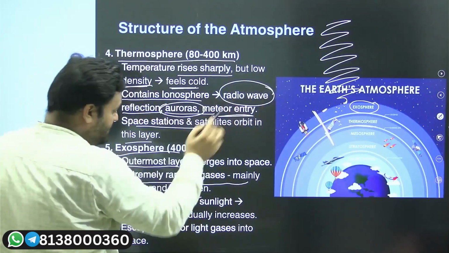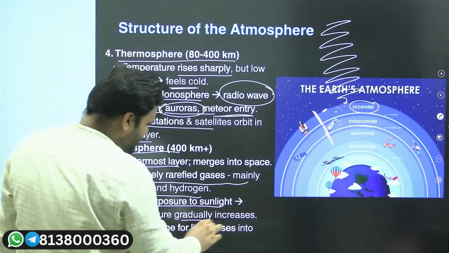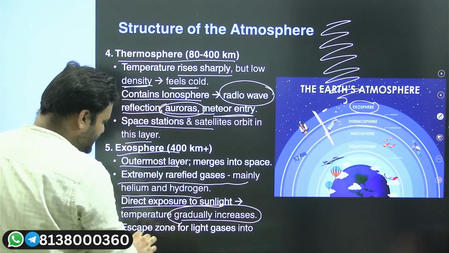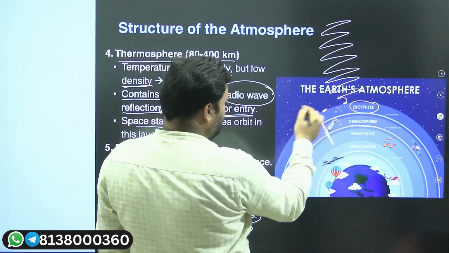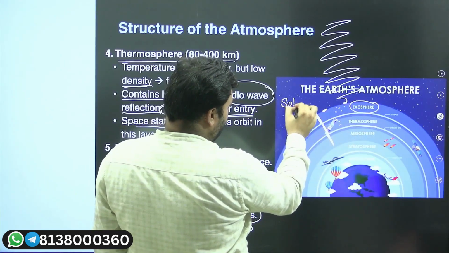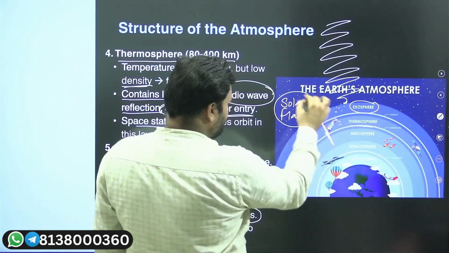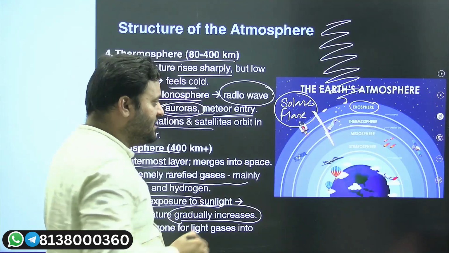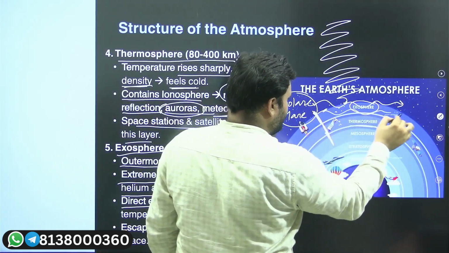So this exosphere will have a direct exposure to sunlight, and as a result of this, temperature is going to increase. And with the increase in temperature, you will see that in the exosphere we also have solar flares. When there is electromagnetic radiation from the sun's surface, that will also affect the exospheric conditions in our atmosphere.